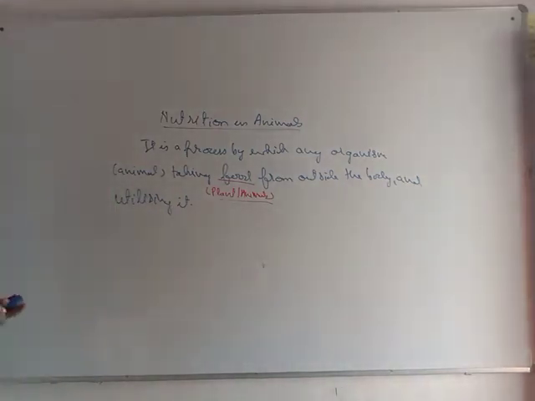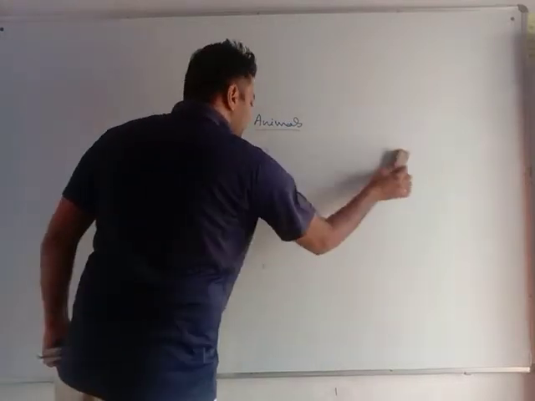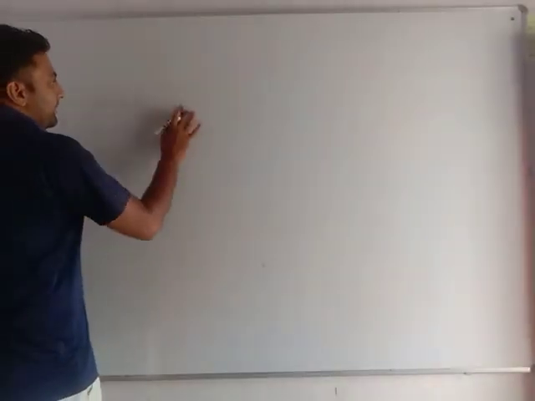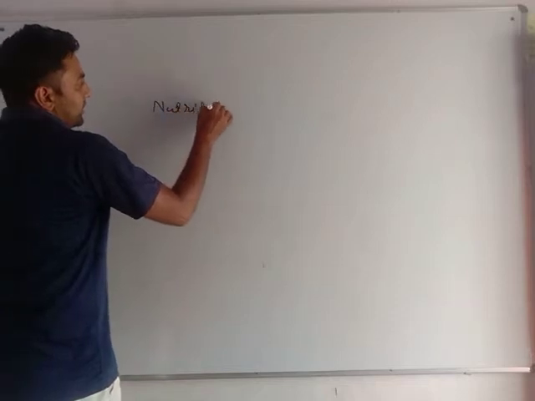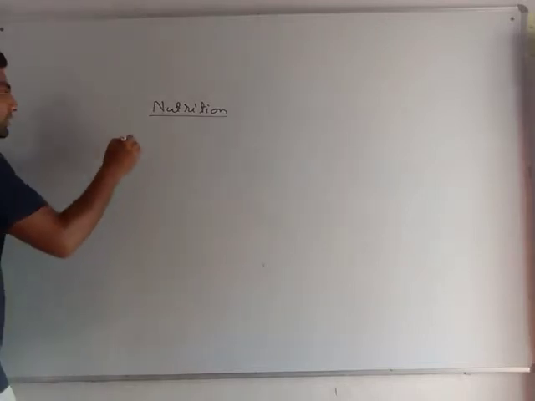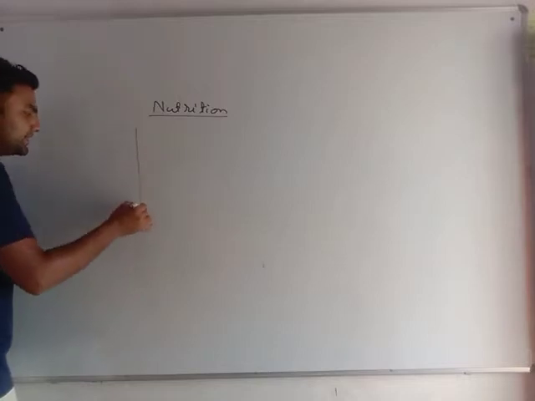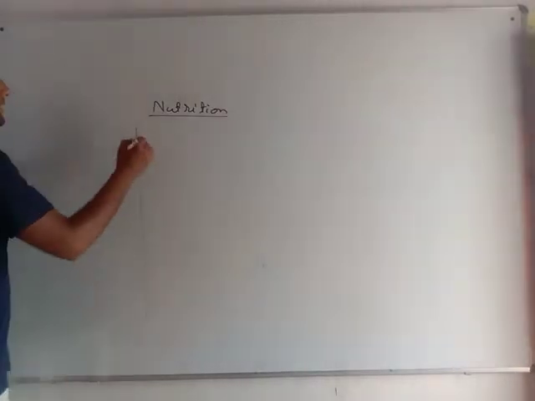Okay. So my dear students, very important, in any organism, especially in animals, if nutrition is taking place, it needs to follow a set of steps. Nutrition doesn't mean a single process. Basically, it is a set or sequence of processes.